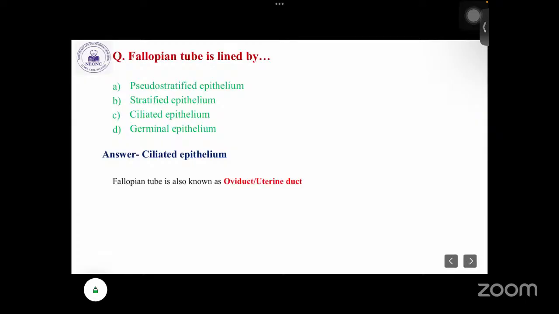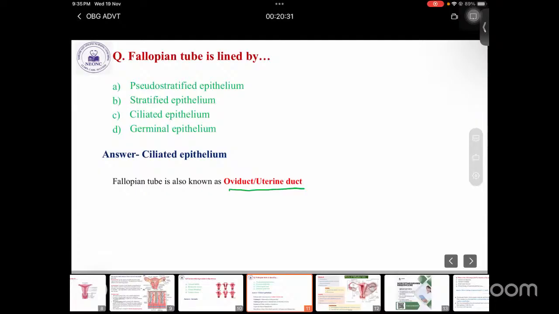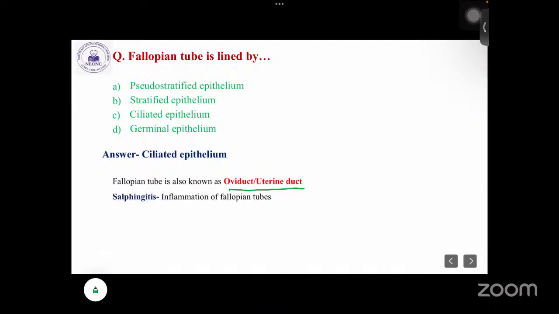So now let's see a few lines on the fallopian tube. The fallopian tube is also known as the oviduct or the uterine duct. Salpingitis means inflammation of the fallopian tube. Next is salpingography, that is the study of the fallopian tube with the help of X-ray.